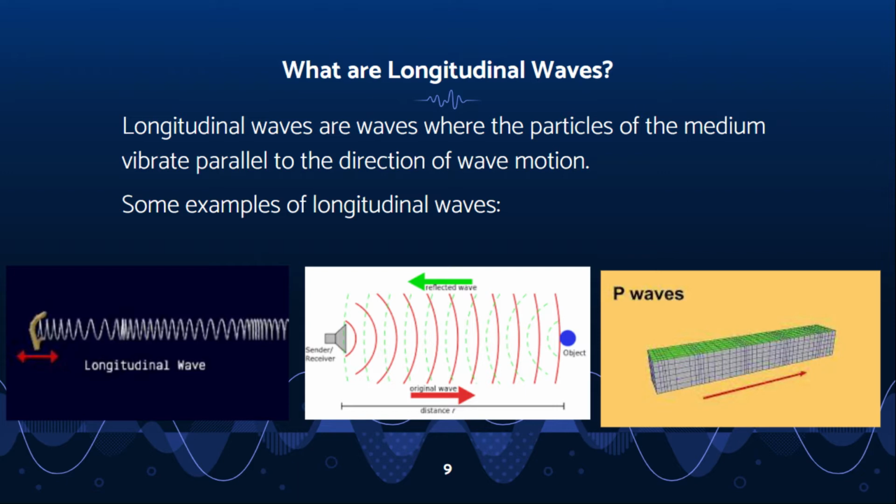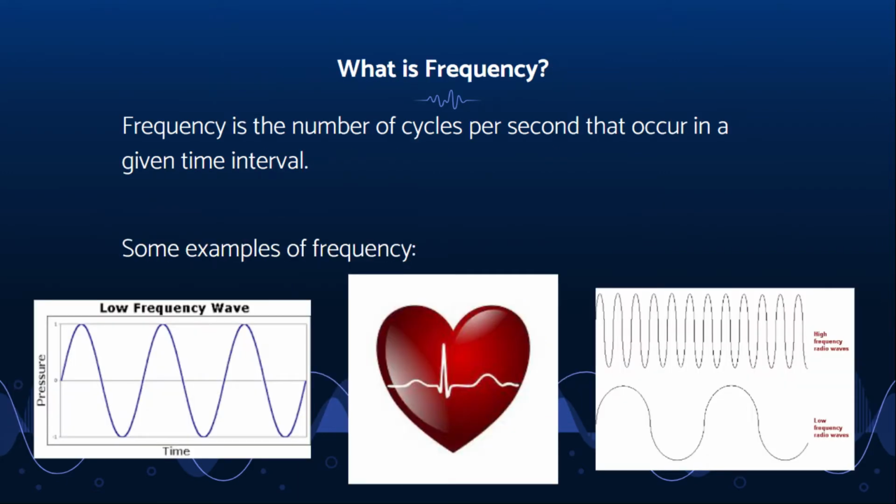Another fact is that both transverse and longitudinal waves require the movement of an oscillating or vibrating source, which is called a simple harmonic motion. The simple harmonic motion creates a wave which moves away from the source using its own velocity. Now, what is frequency? Frequency is the number of cycles that occur in a given time period. Some examples of frequency is that the human heart beats at an average of 69 beats per minute, while a baby's heart beats at a frequency of 120 beats per minute, or BPM for short.